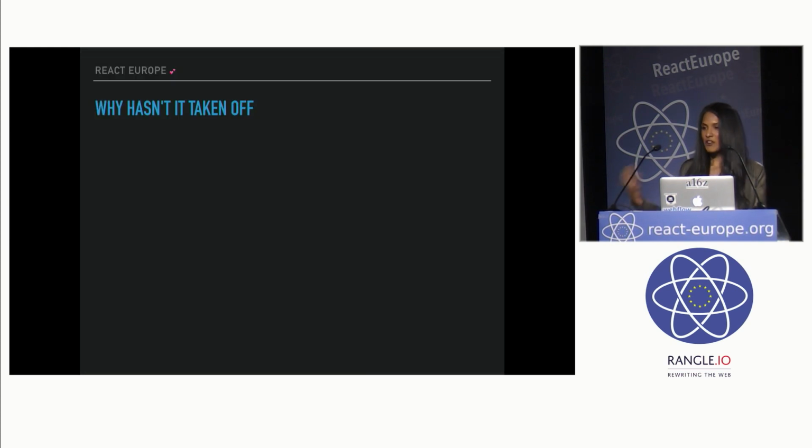So if FRP is so powerful, why hasn't it taken off, right? If I'm raving about this concept, why hasn't it taken off? I don't know, one reason might be it might not make sense for all cases. This directed graph workflow, I know it works really well for games and interactive visualizations, but I personally haven't yet tried it for CRUD apps, and that's my next step, but maybe it doesn't make sense for all applications. Or maybe the current FRP APIs are just too hard to use in the front end. Maybe they're not very practical.